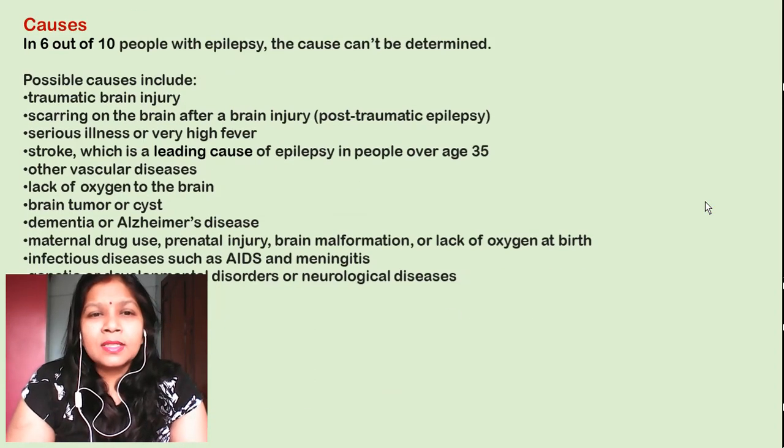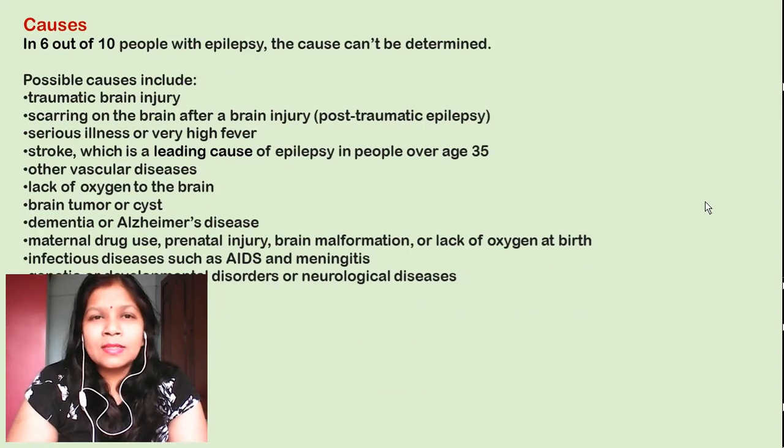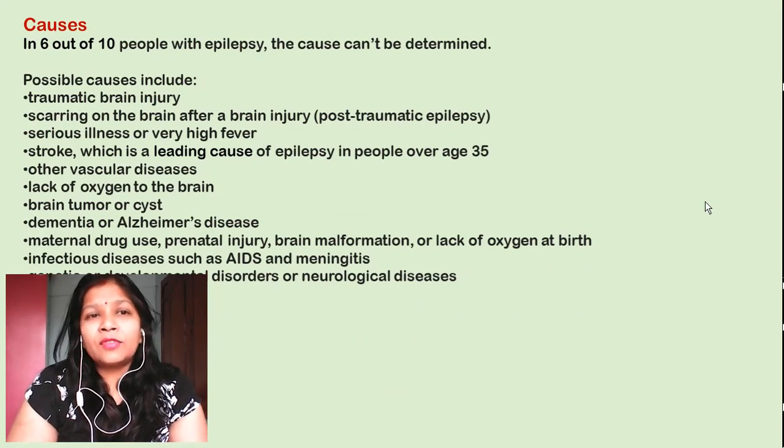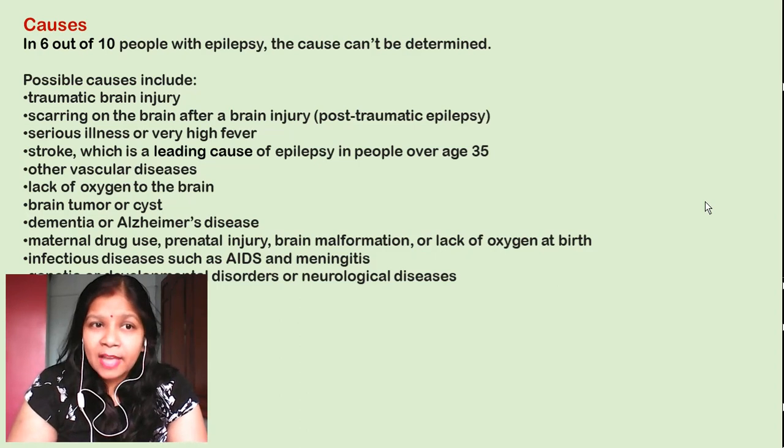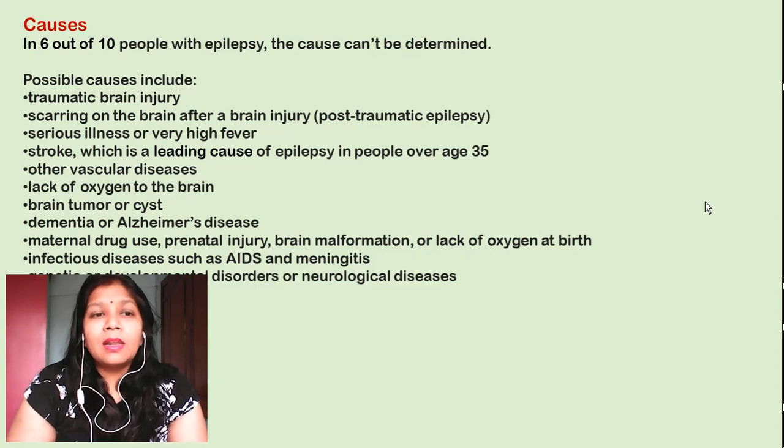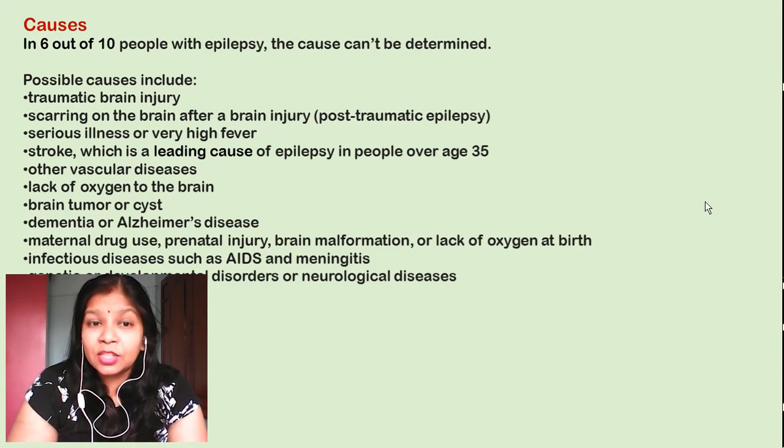Now coming to the causes, as I told you the cause is not determined, and in 6 out of 10 persons the cause is not determined. But there are some possible causes like traumatic brain injury, scarring on the brain, serious illness or very high fever, stroke, which occurs generally after 35 years of age, other vascular diseases, lack of oxygen to the brain, brain tumor or cyst, dementia or Alzheimer's disease, maternal drug use, prenatal injury, brain malfunction or lack of oxygen at birth.